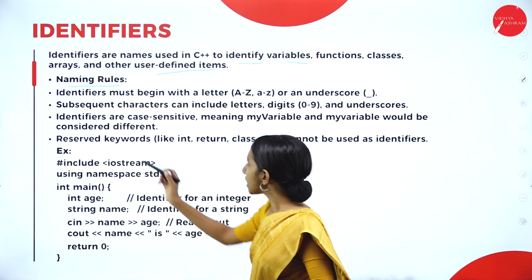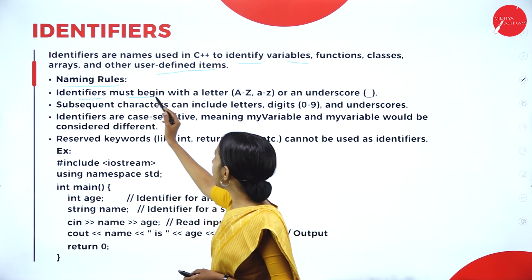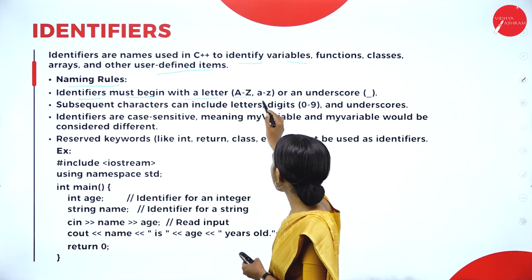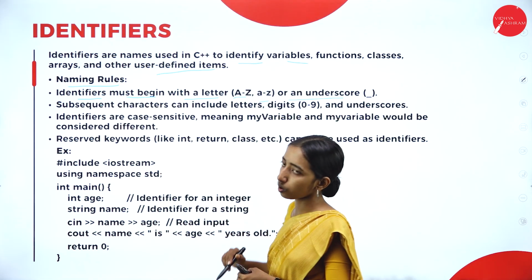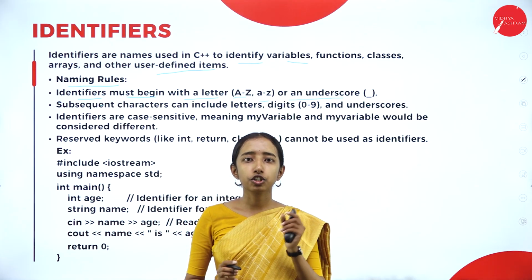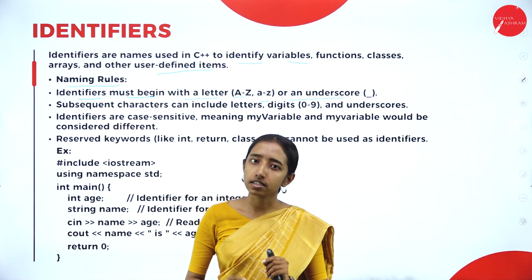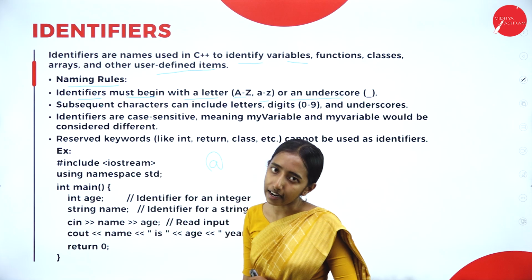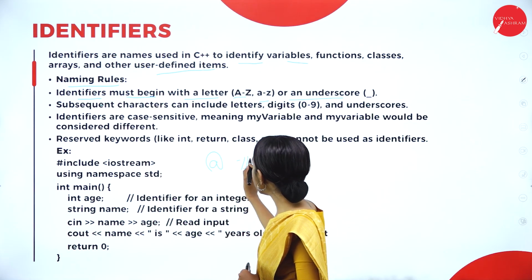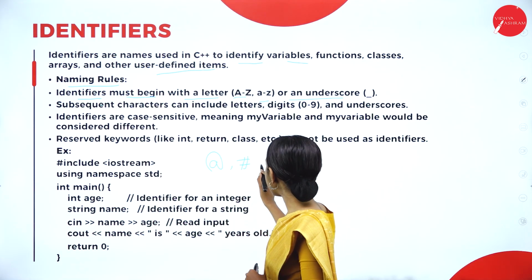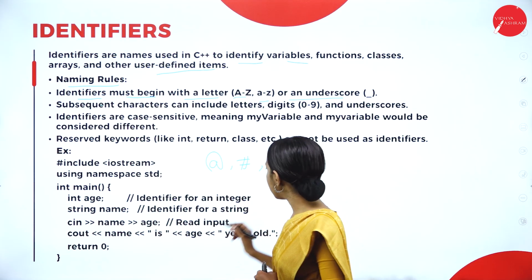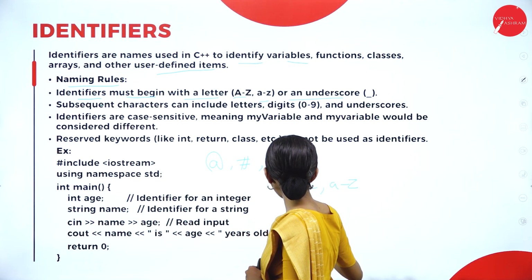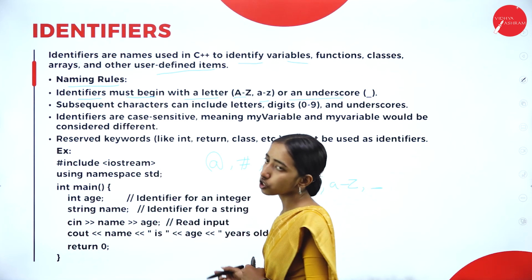So let us see. Here, an identifier must begin with a letter, that is A to Z capital letters or small letters, or an underscore. So identifiers should start with letters. We cannot name the identifier starting with special characters. It can only start with A to Z, a to z, or an underscore.